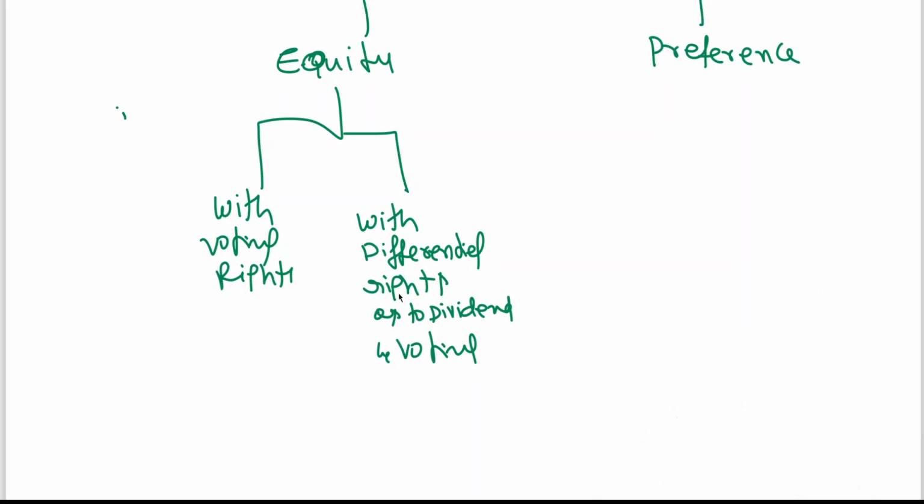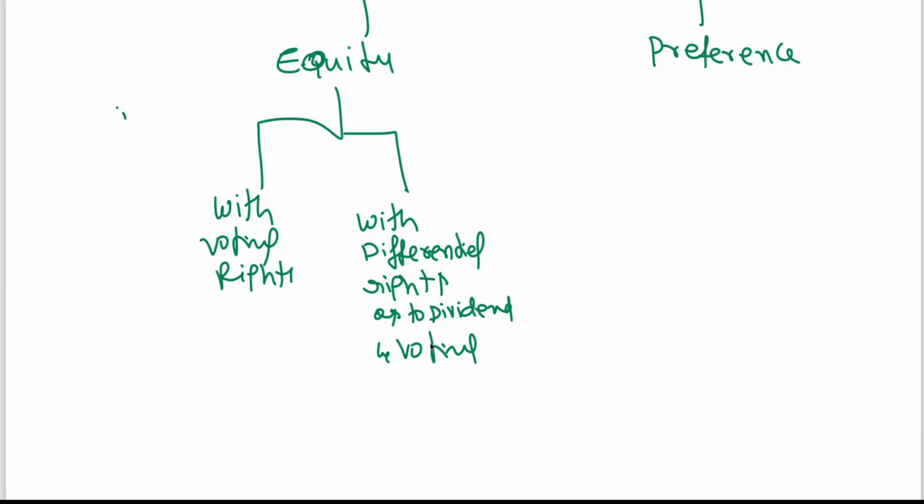Differential rights, in simple words, means a difference as to dividend. This category or class of equity shareholders may get superior dividend compared to others. They may also have superior voting rights, or diluted voting rights for a particular class of equity shareholders.